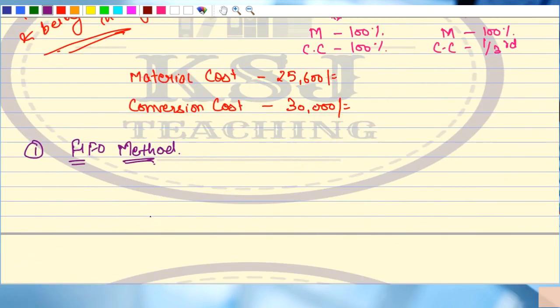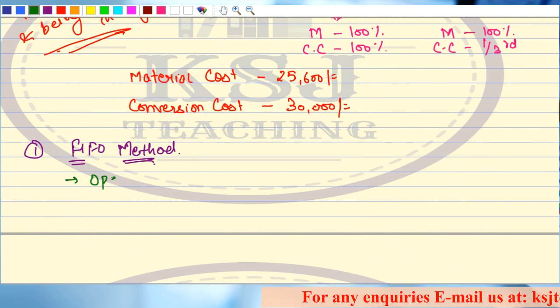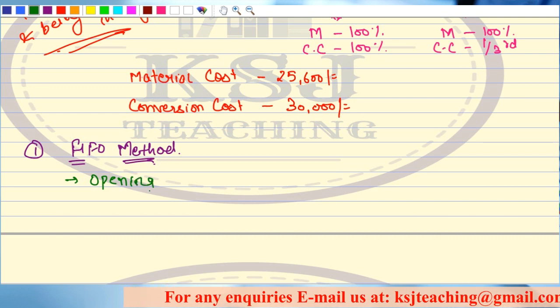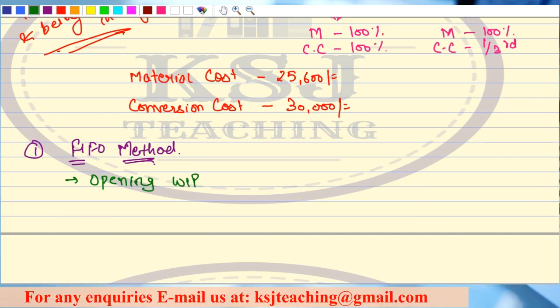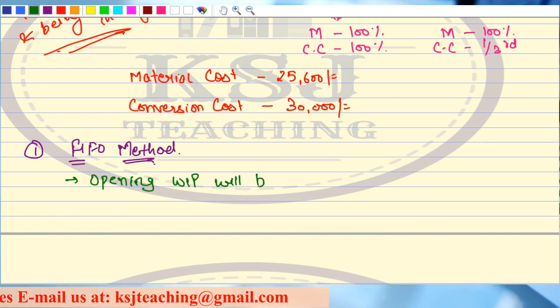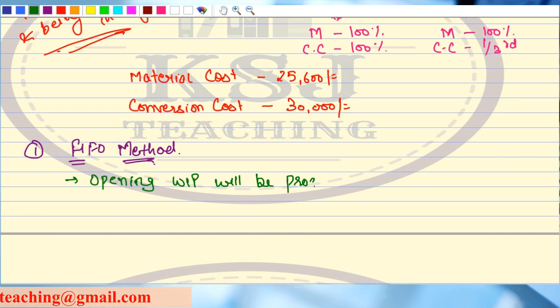So in the FIFO method, opening WIP will be processed first, right?